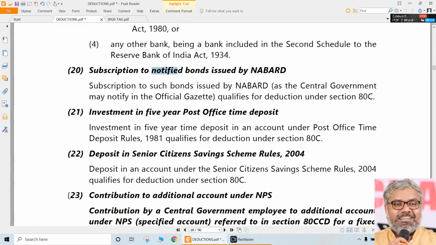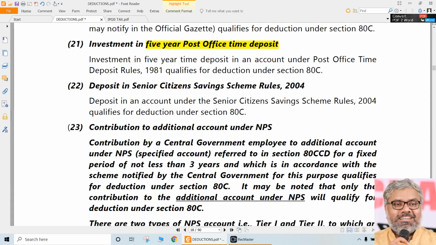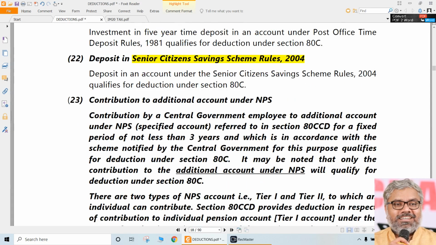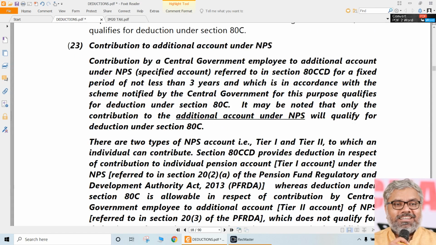Same way, notified bonds issued by NABARD, if the SC purchases them, are eligible for ATC. Same way, a 5-year post office time deposit, term deposit, fixed deposit, all are same. But here, instead of a bank, it is the post office. Banks are also eligible, post office also eligible. Same way, if a deposit is made according to the Senior Citizen Savings Scheme rules, those are eligible for ATC. All these things are eligible for section ATC deduction. That is one of the points to be noted.